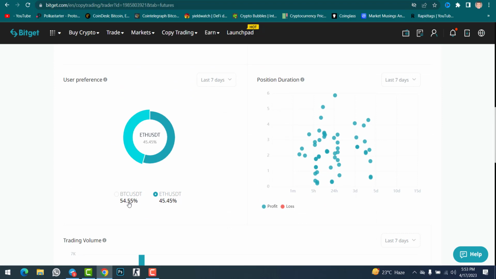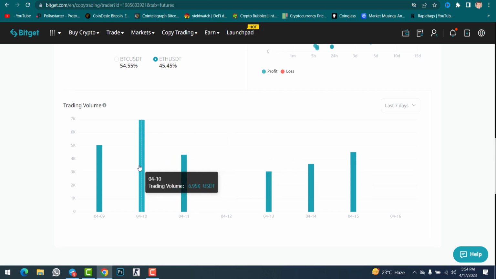user preference, BTC 54%, Ethereum 45%. So if you check the position duration, most of the positions are in profit. If you find any red color, it means loss. If you find green color, it means profit.